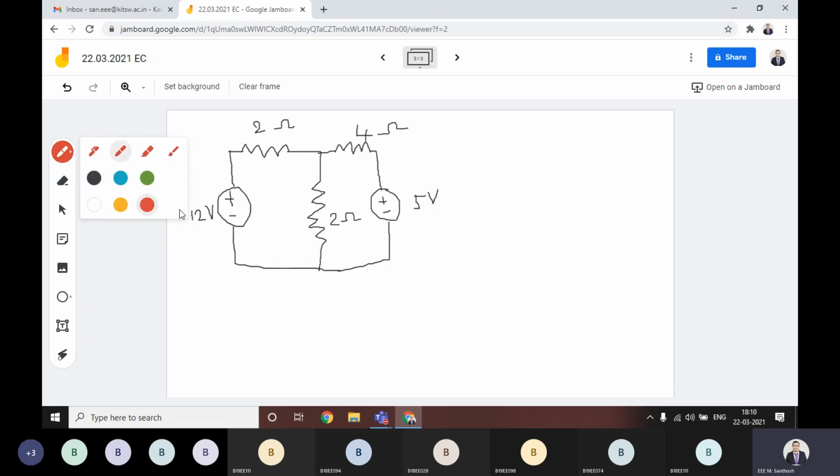If you assume the current directions, usually we assume this way: this is the plus side, this is the minus side, and this is the plus side, and this one is the minus side. The current is entering into this element this way, with plus side and minus side. Here current is entering this way, here current is entering this way. This kind of circuit, if you want to verify Tellegen's theorem, how do you have to do it?